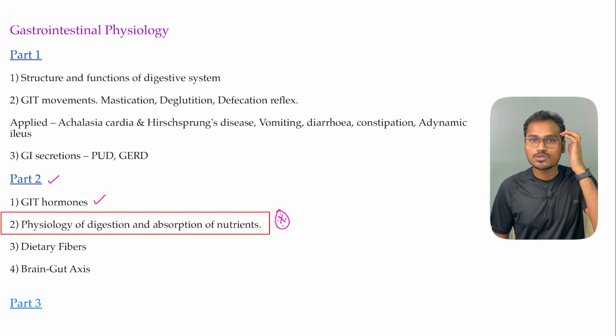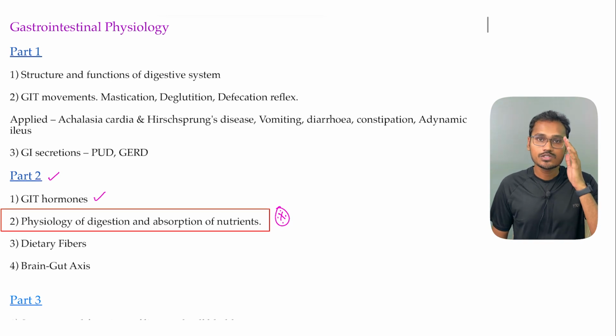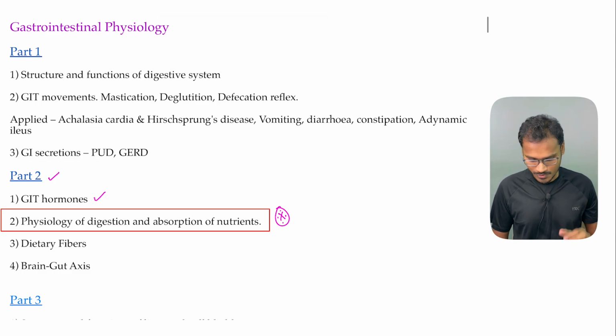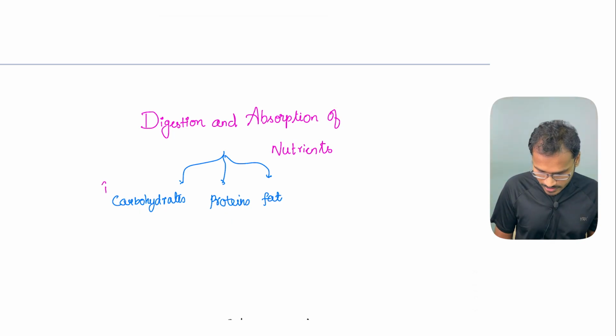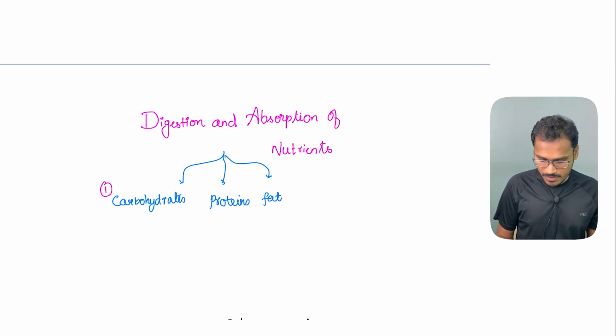This topic is closely associated with biochemistry. So if you are studying from biochemistry also, it's good enough. So either of the places you have to study all this digestion and absorption of nutrients. So first, coming to the topic, the digestion and absorption of nutrients, we will be discussing them under 3 headings. One is the carbohydrates. So today our discussion will be on the digestion and absorption of the carbohydrates.